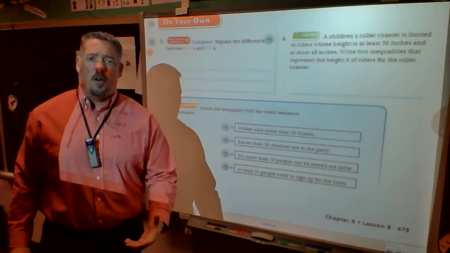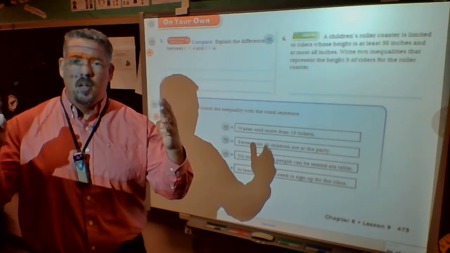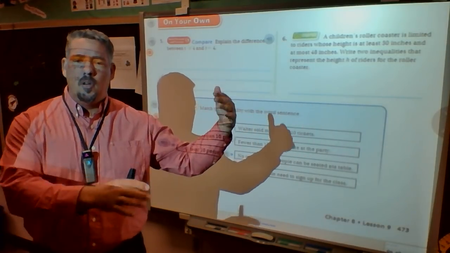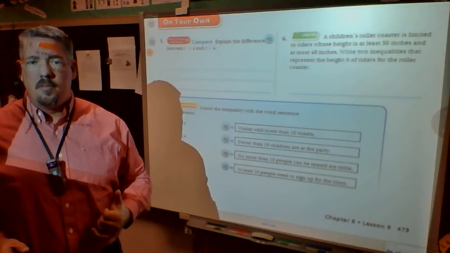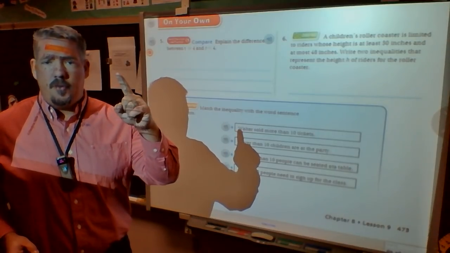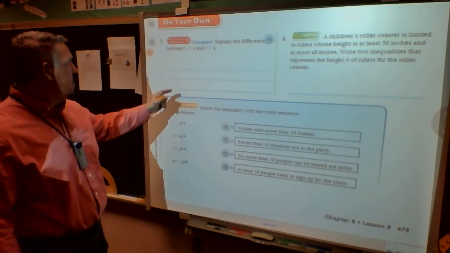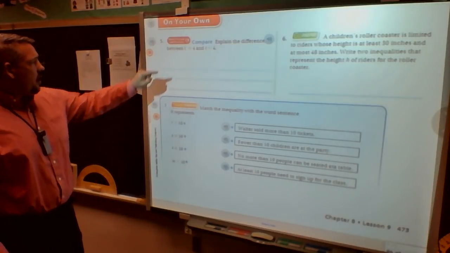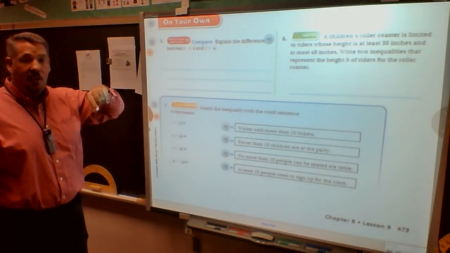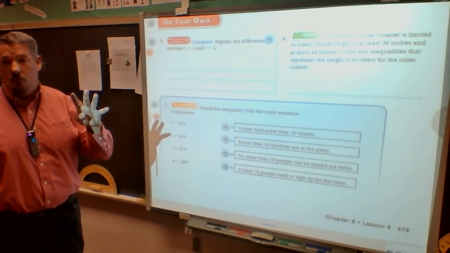Those look a lot the same, don't they? t is less than or equal to 4, and t is less than 4. Is there a difference? One little itty bitty difference, right? That line underneath the less than sign. And that line underneath on the first one tells me that t could be equal to 4.